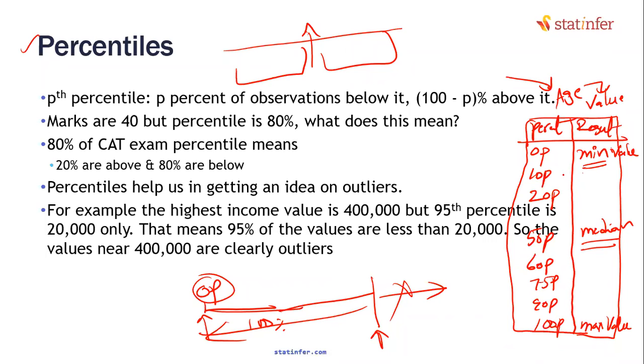Similarly, when you ask for 10th percentile, look at this carefully. The whole data will be arranged in descending order from max value to min value internally. Then that particular point will be picked up where 10% is below that point, remaining 90% is above that point. That will be given to you in the result.